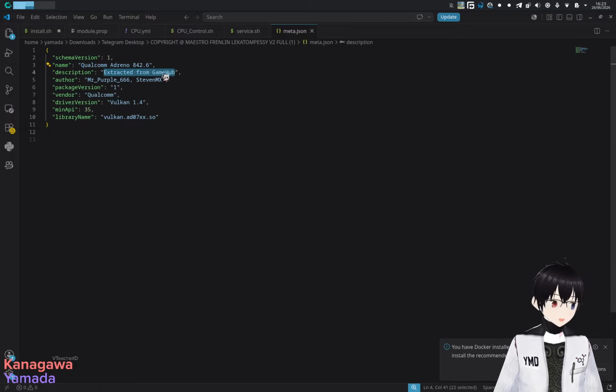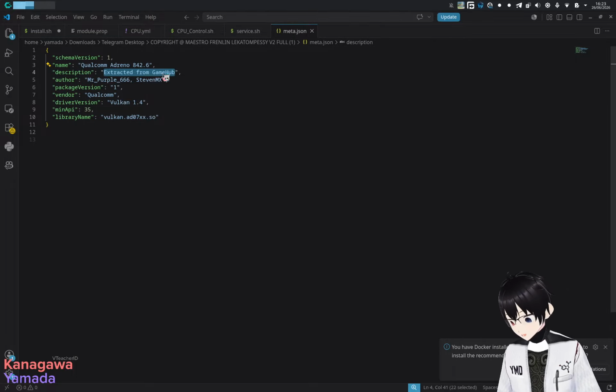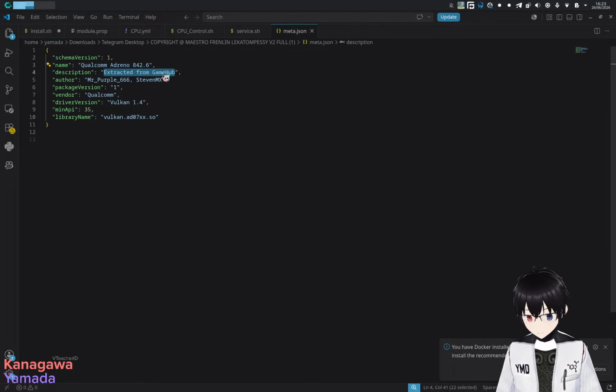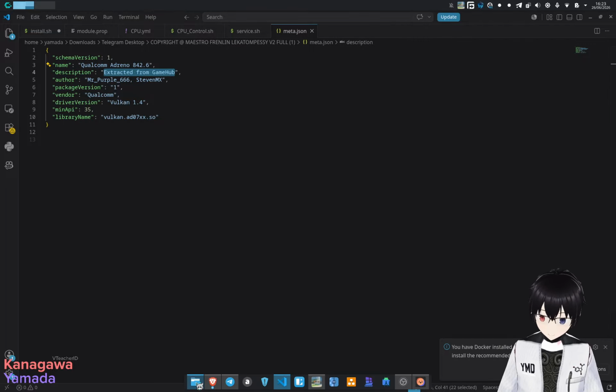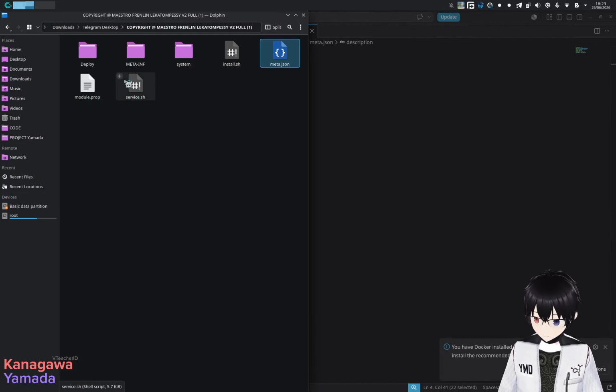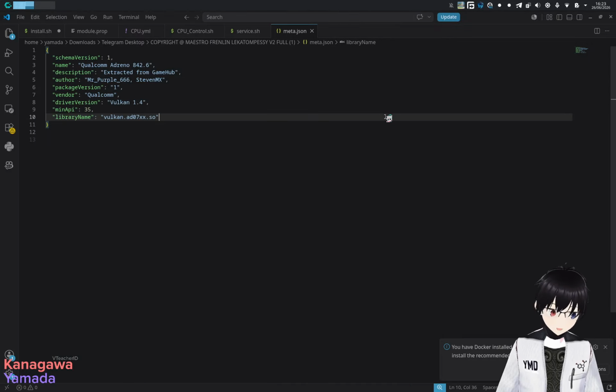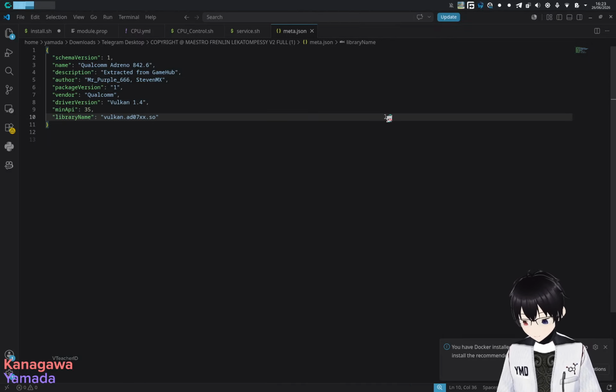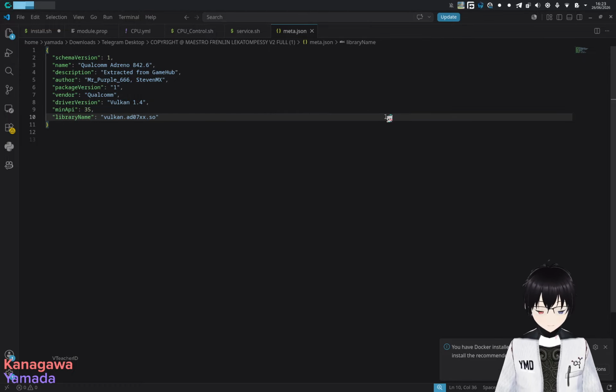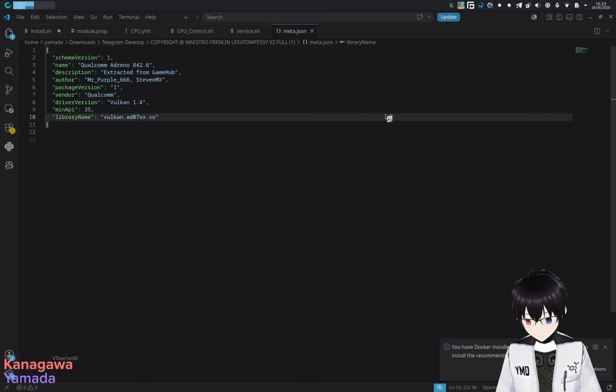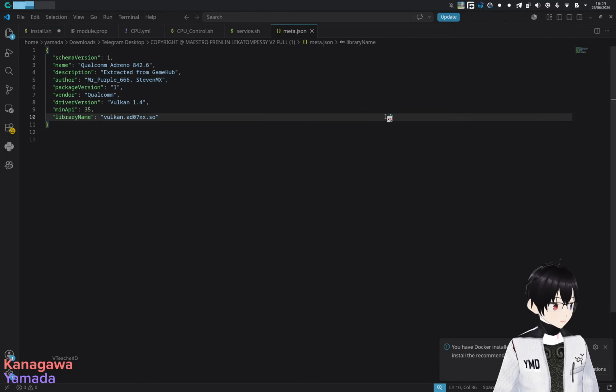And this is extracted for GameHub. I see. GameHub is basically a platform where you can play PC games on your phone. I understand why there is such a thing as a prop from GameHub before, and then deployed whatever this is. Oh yeah, so in conclusion, this module is a renamed garbage module. I don't understand why the developer made this garbage. I don't understand this one.